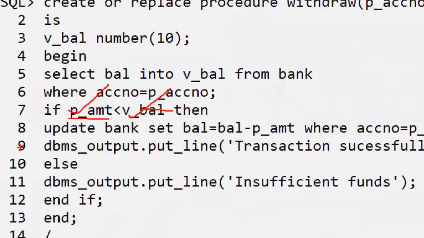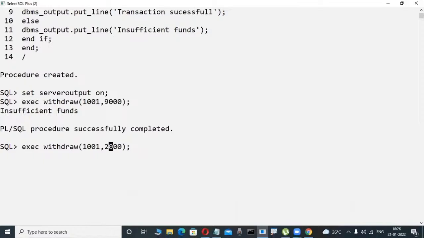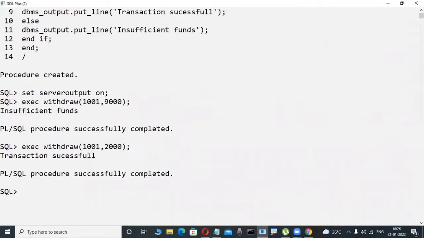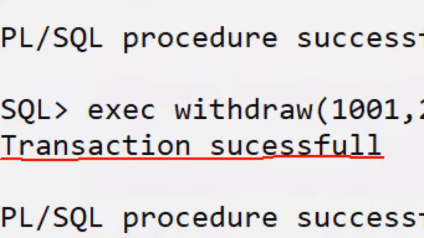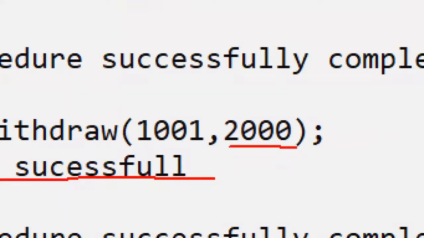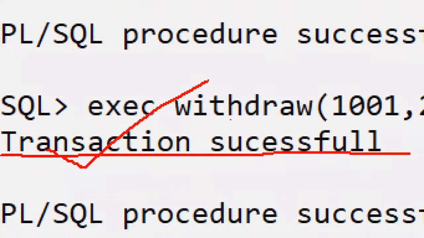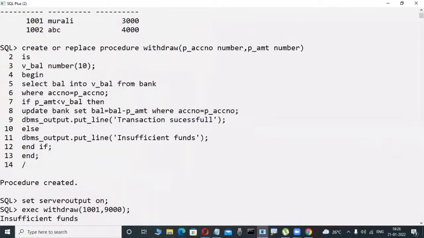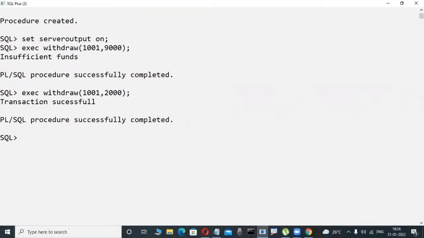I am updating the bank table, modifying it. The transaction is successful. Now whenever I execute, I want it to automatically display transaction successful. You try to withdraw 2,000 rupees from 3,000 rupees, is it possible? Transaction is successful. How is it possible? Here I'm writing the coding. Really, it is affected in the table in the database, compulsorily. Then only your banking system is okay, so now successful.